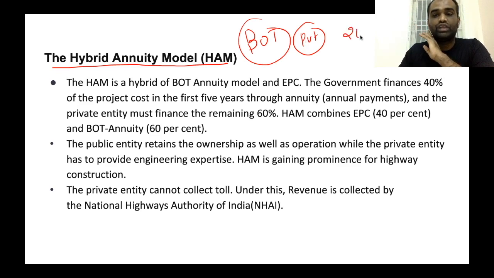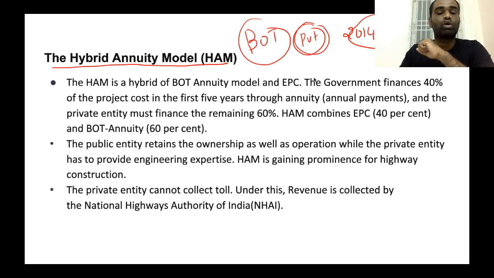Now, during 2014 to 2018, banks were under a lot of stress to give out loans to infra projects, and a number of private companies were also under a lot of stress. They were not generating additional revenue, so they didn't have a lot of money to invest in infra projects. So, the private sector was lacking in resources to invest in infra projects. So that's why the government wanted to develop a new type of model called the hybrid annuity model.